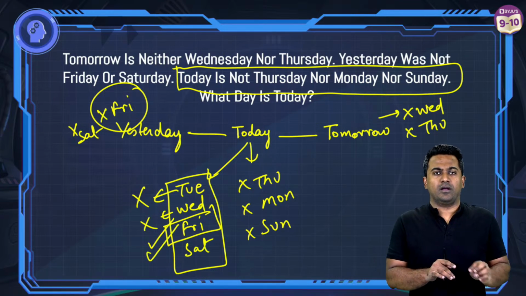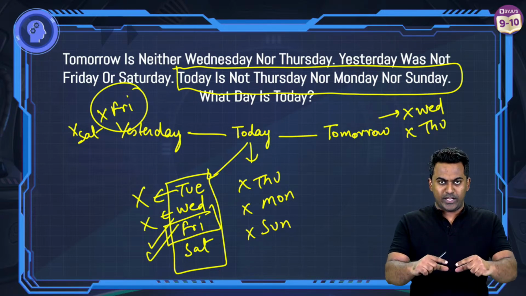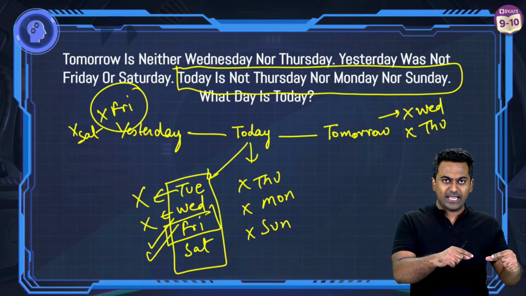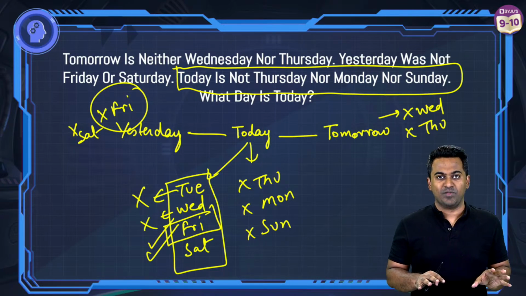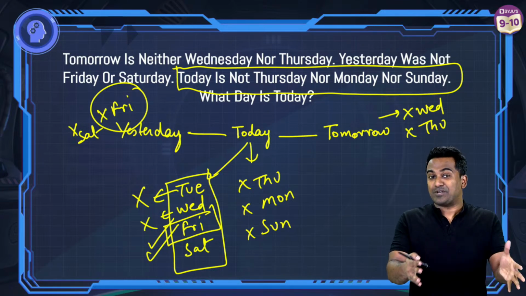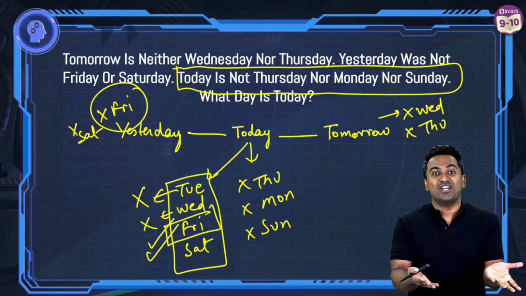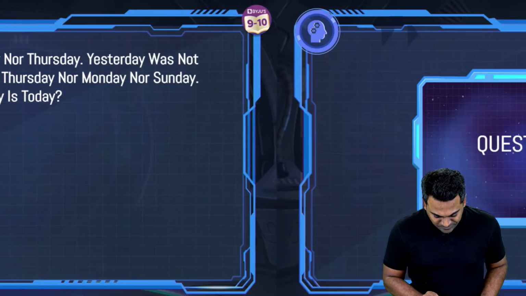So this is a typical way in which you could have worked through the problem, saying that today, tomorrow, yesterday, and then write down the options and then eliminate the answers. It's like following a Sherlock strategy. Eliminate the impossible, whatever remains shall be the truth. Come on, let's move on and check out the second question now.